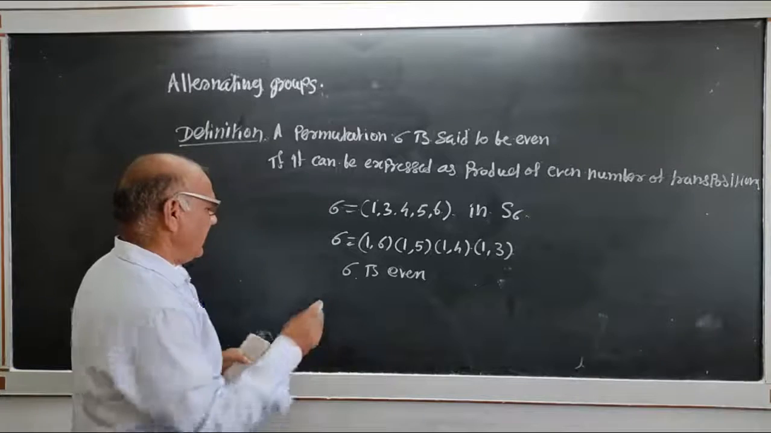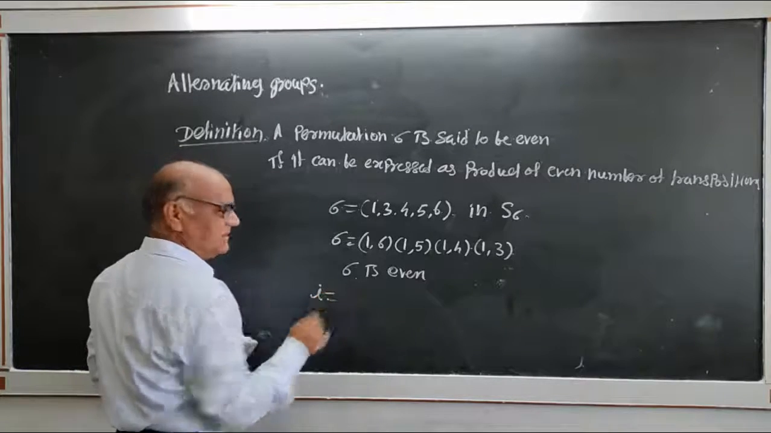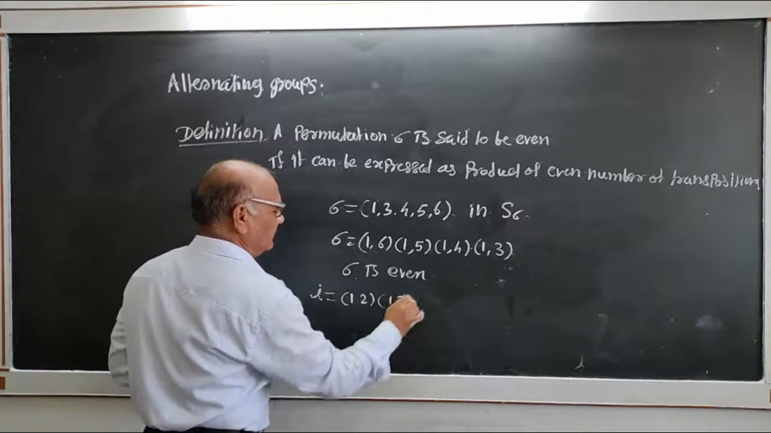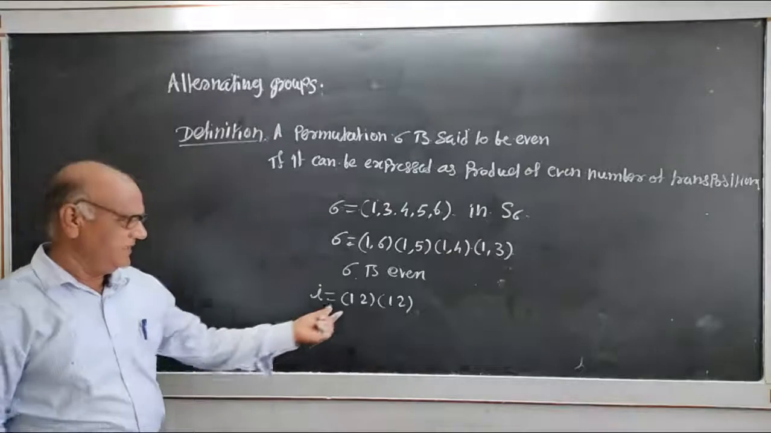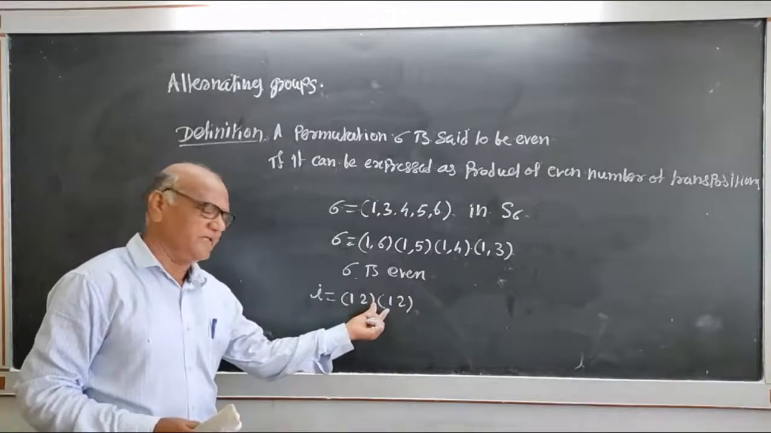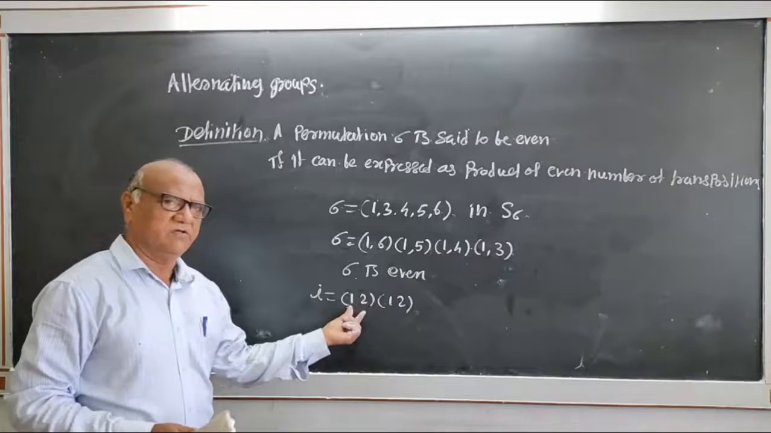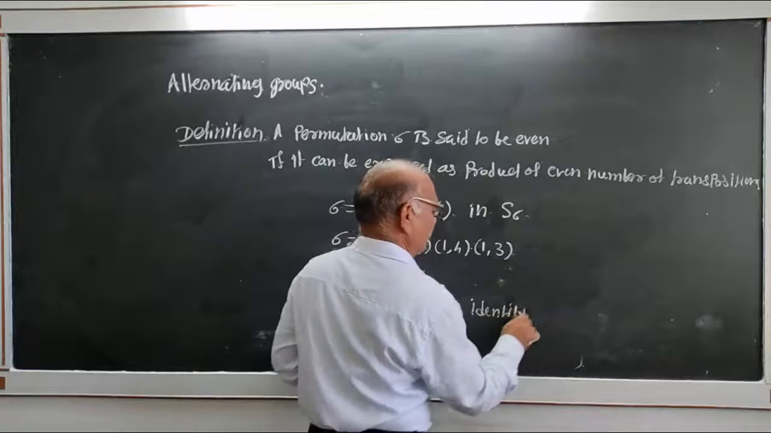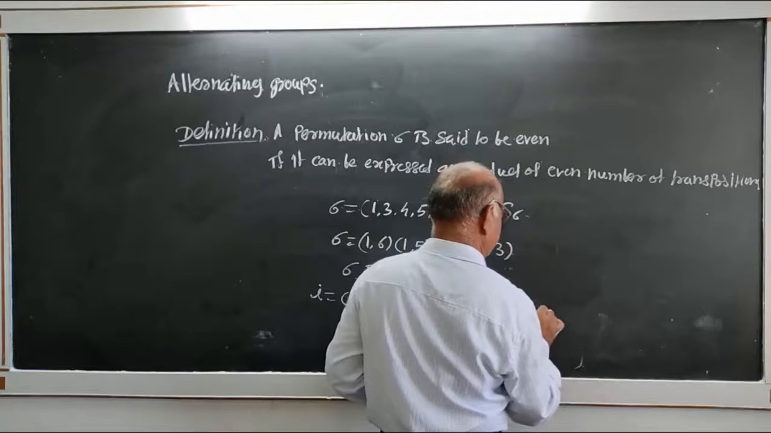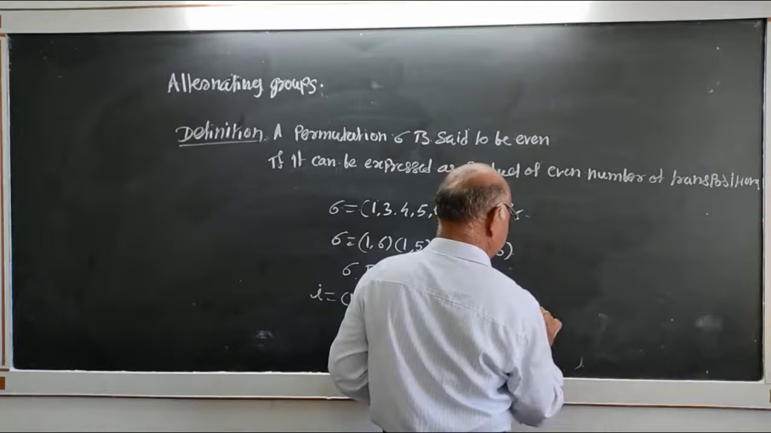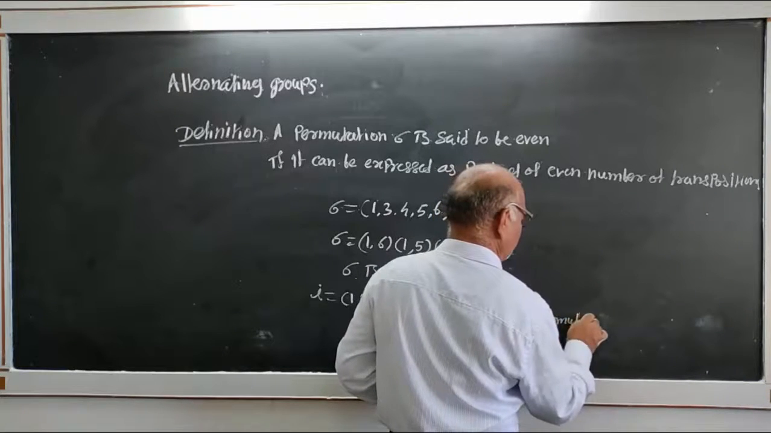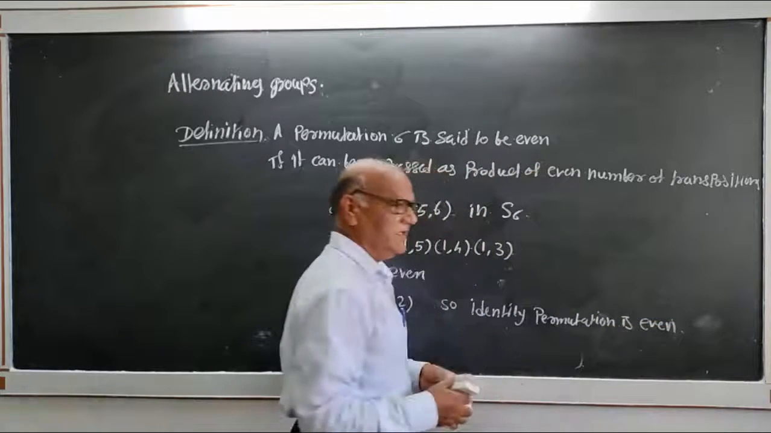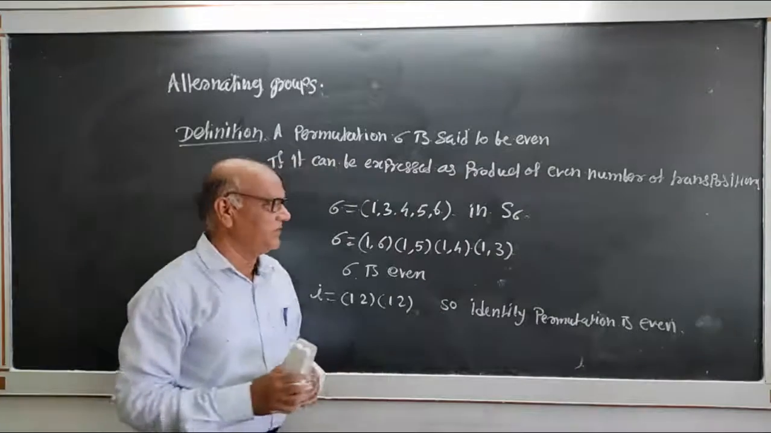Sigma is even. The identity permutation can be written this way: (1 2)(1 2). The identity permutation can be expressed as (1 2)(1 2), and so the identity permutation is even. The identity permutation is an even permutation.